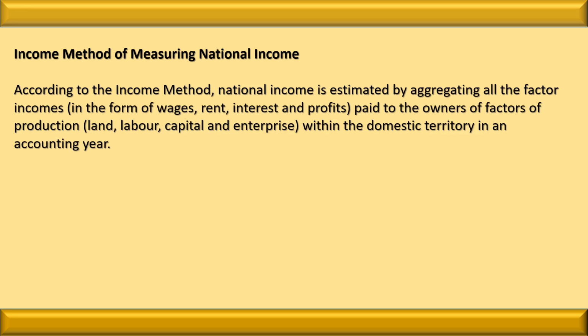In very simple words, in the income method, the monetary value of all the factor services received by the normal resident of the country is considered in an accounting year. So what is national income? According to the income method, it is the monetary value of all the factor services received by the normal resident of a country during an accounting year.